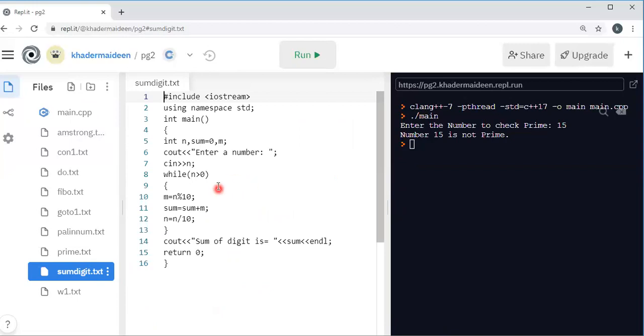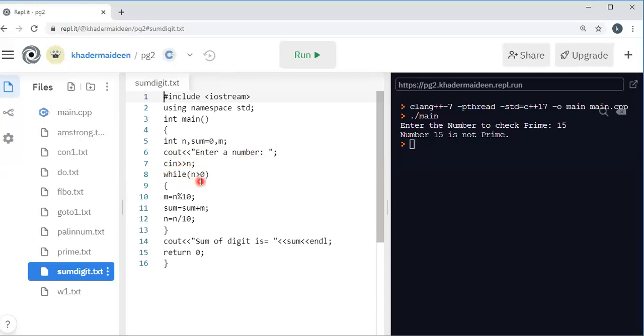Right. Here we define n, sum and m. cout, enter a number. Then read that number using the cin statement, cin n.